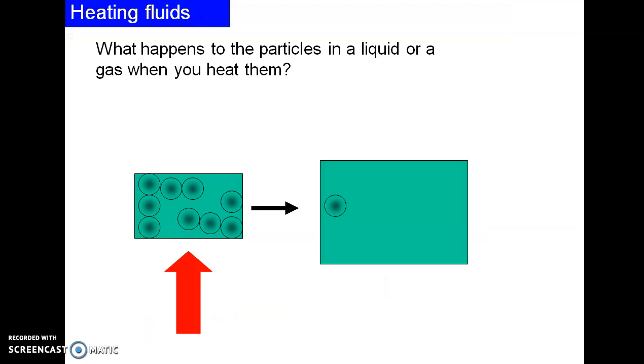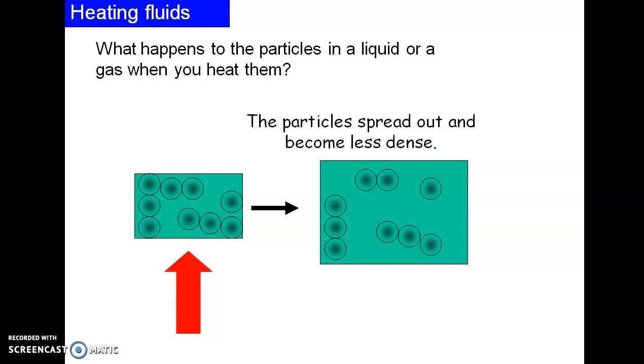Now, what will happen to the particles in a liquid or gas when you heat it up? The particles will spread out, and as they spread out, the density will decrease and it becomes a less dense fluid.